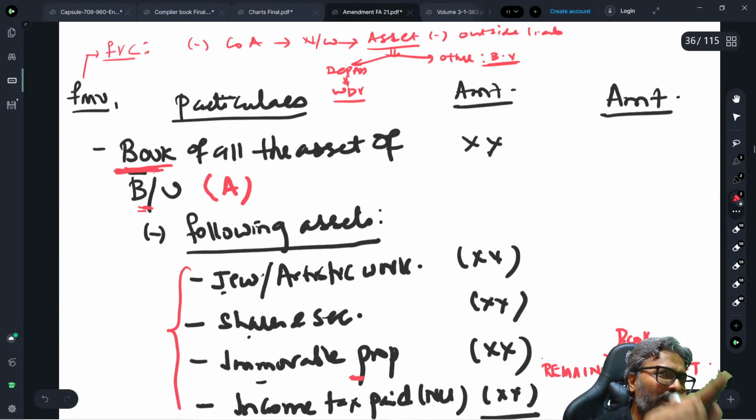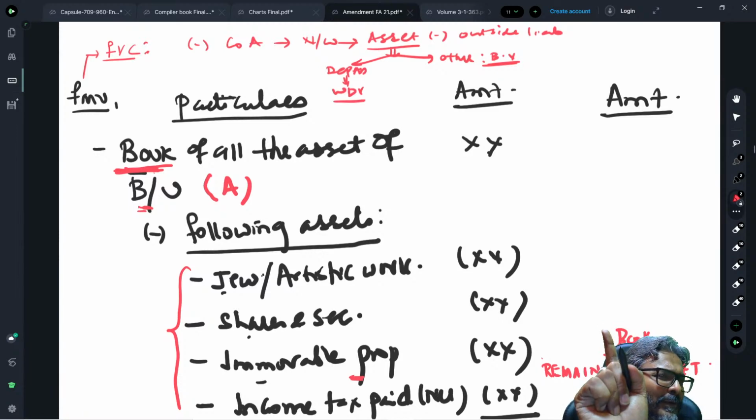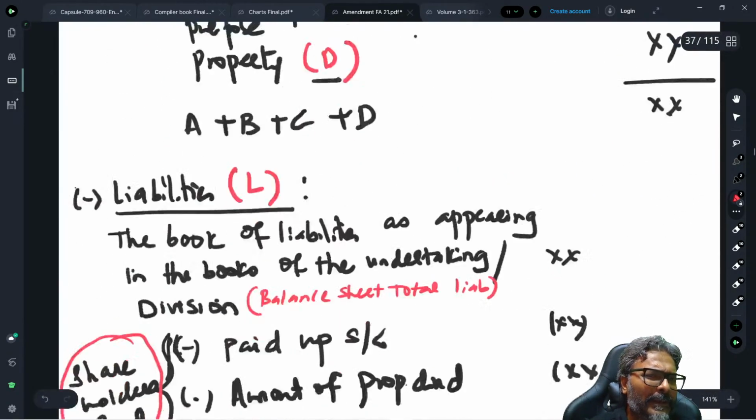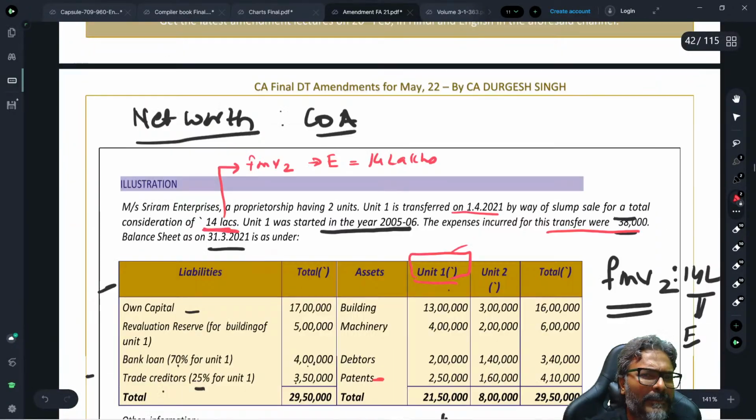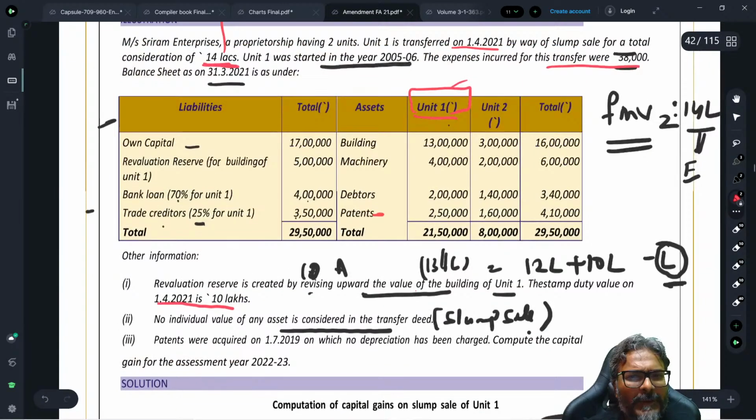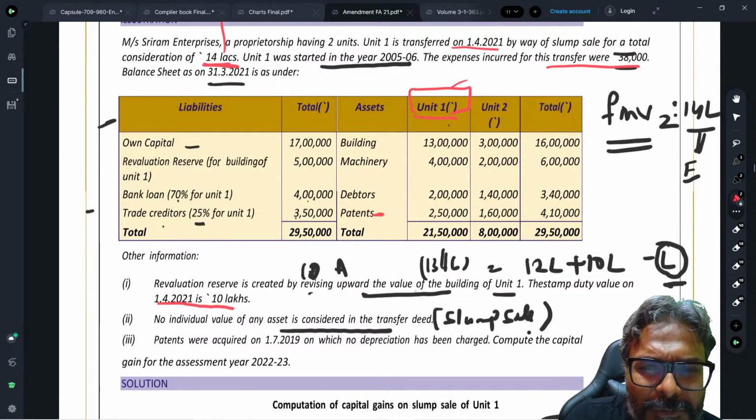You don't have to go with the WDV, you will have to go with the book value. That is your FMV number 1. I hope this point is well taken by all of you. Don't make a blunder, students. In the examination, chances are very high that you may make a blunder.